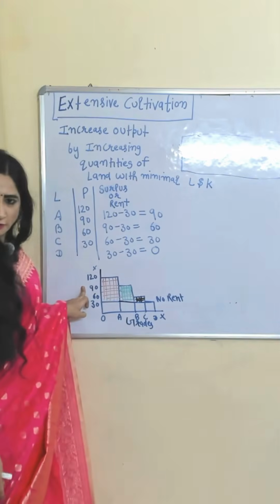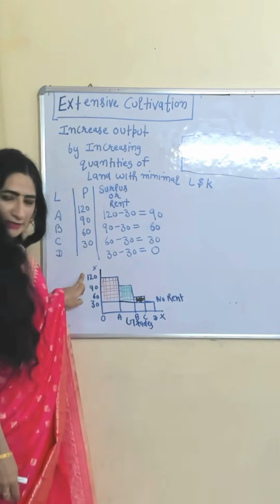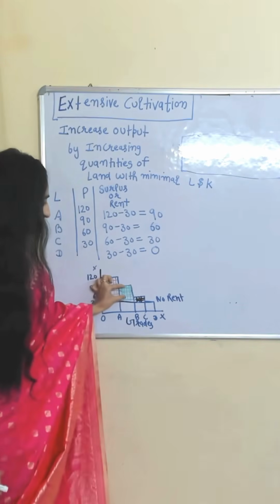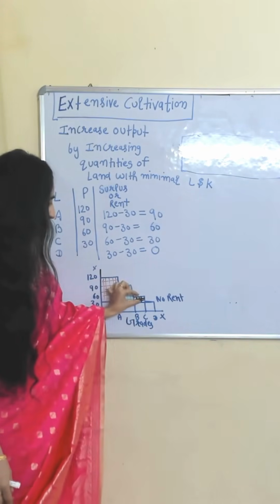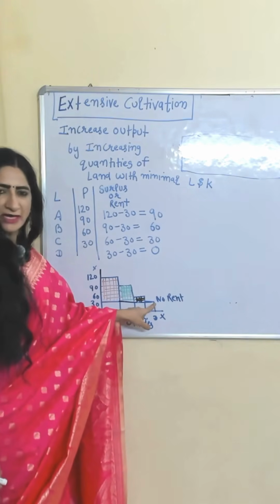Grades, production from lands, production of marginal land, production of A land, the difference will be called surplus from A land. This difference is surplus from B land, this difference is surplus from C land. D land is not giving any surplus.